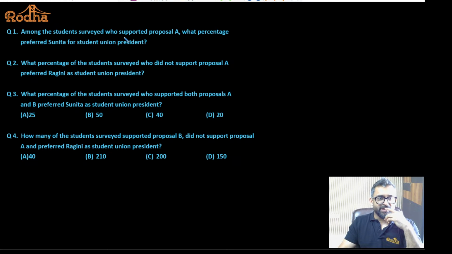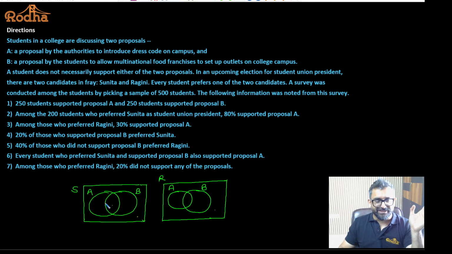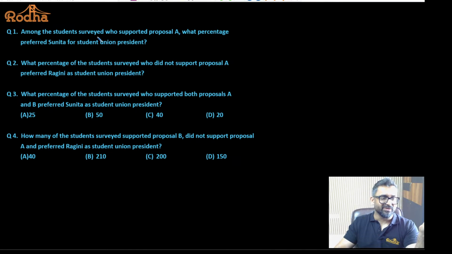Among the students surveyed who supported proposal A, what percent preferred Sunita for the student union? So we basically have to find out the value of each independent region, this and this. We find out these values, then we can answer the questions. It is pretty simple to understand that the questions are asked on these particular independent values. If we get the independent values, we can answer the questions.